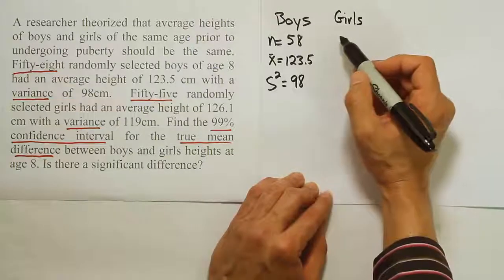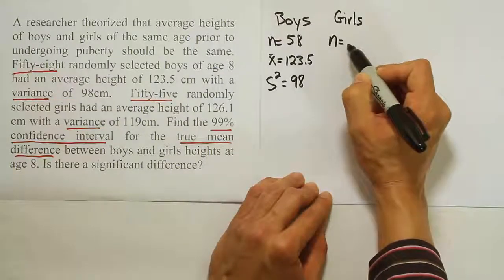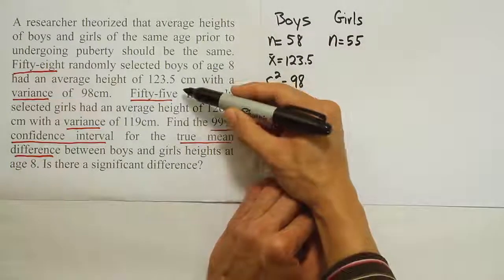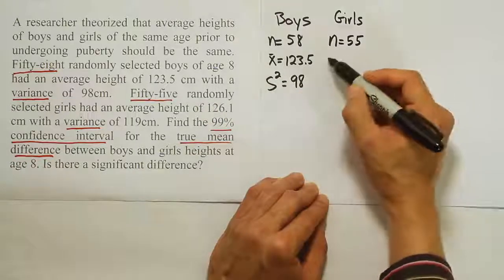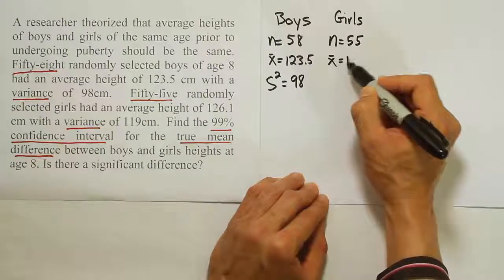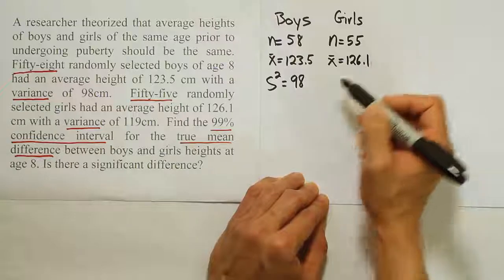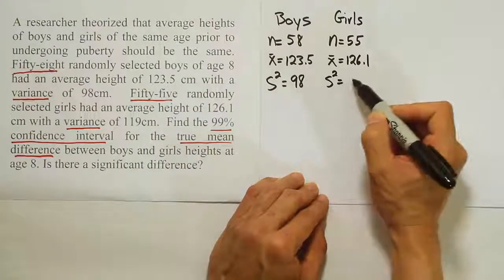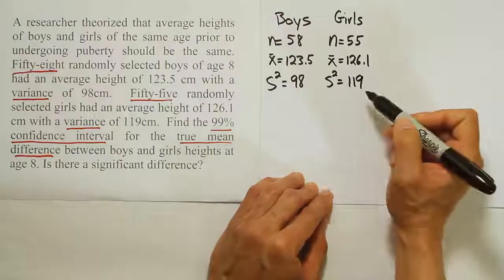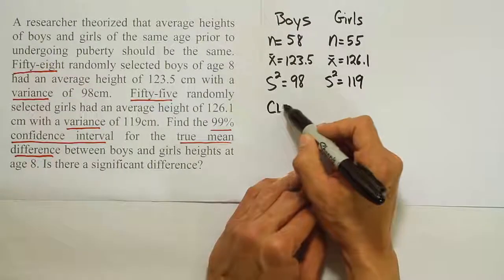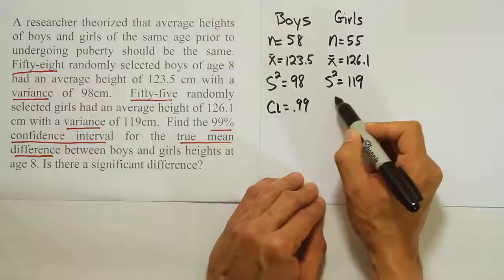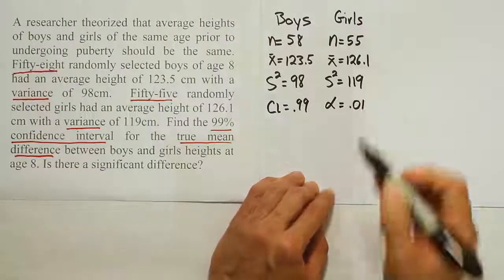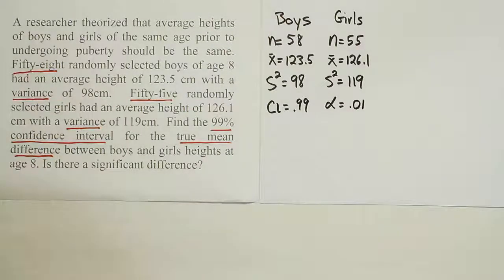And for the girls, we have a sample size of 55, right, 55 girls. They had an average height of 126.1 centimeters with a variance of 119. Again, variance is s squared, so 119 centimeters for that. The confidence level is 99%, and the alpha is 0.01. So there's our list of values, boys and girls.